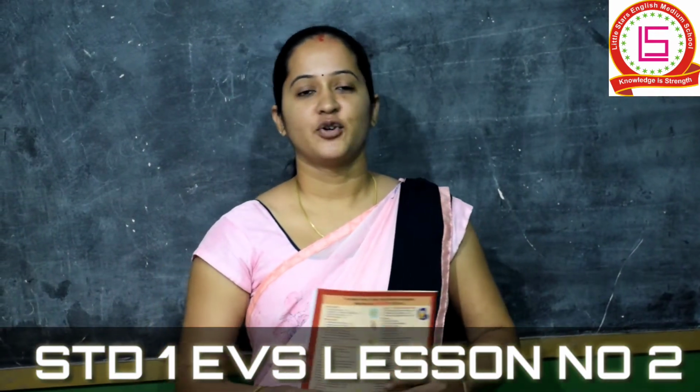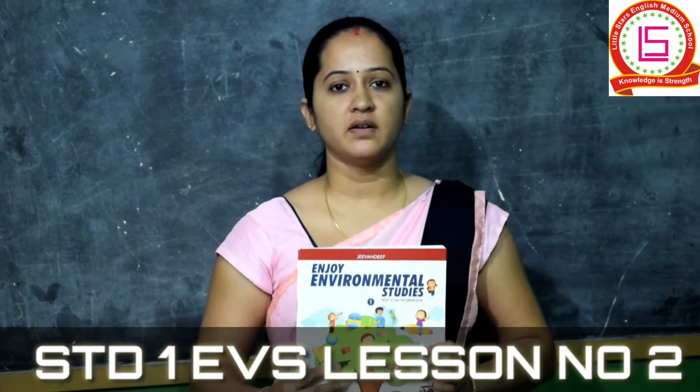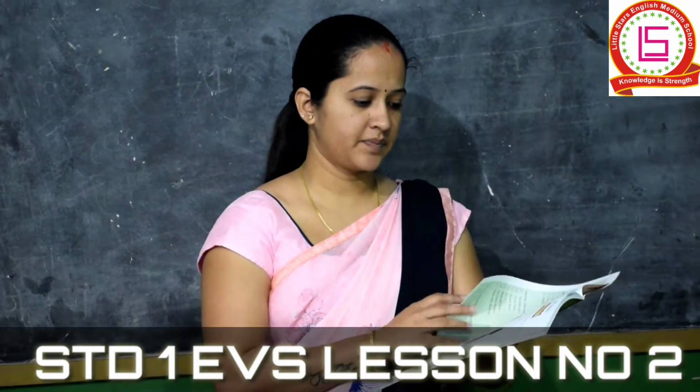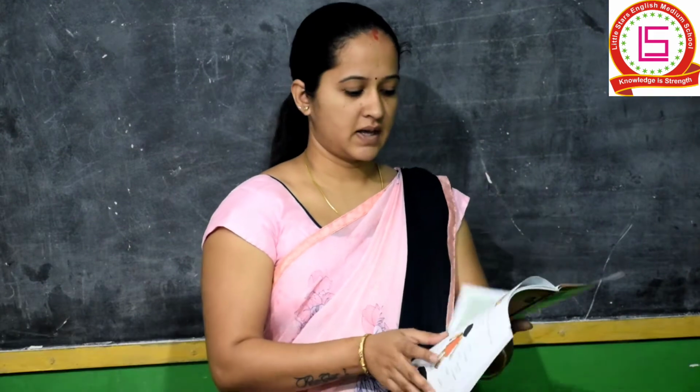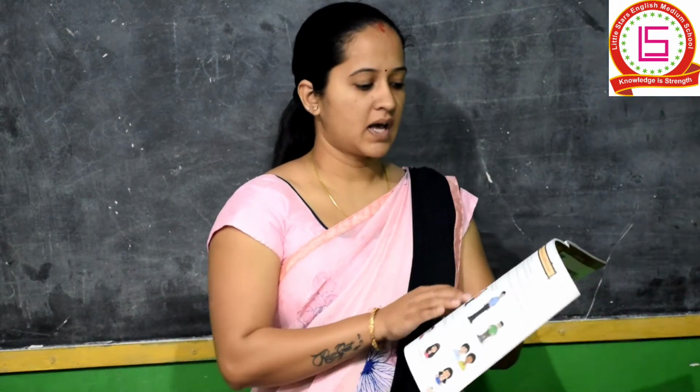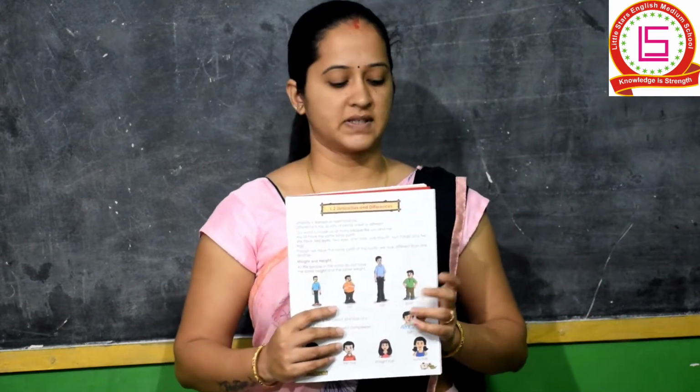Good morning students. Today we will start with Standard 1 EVS. We have finished with the first lesson, that is our body parts, and then we have also done the poem Where is Thumbkin, and now we will start with the second lesson, similarities and differences.